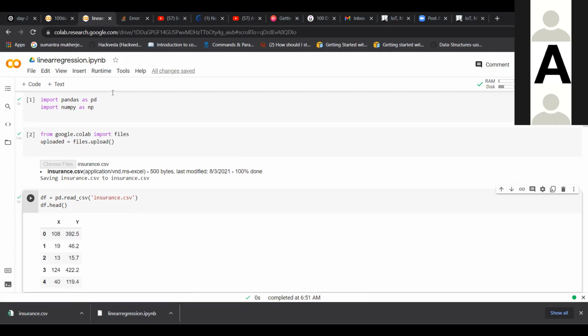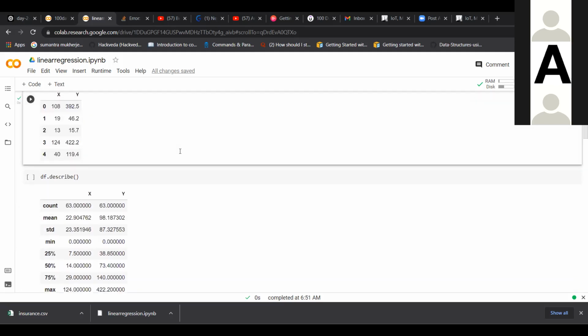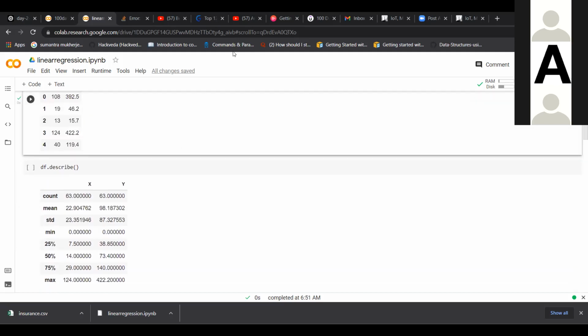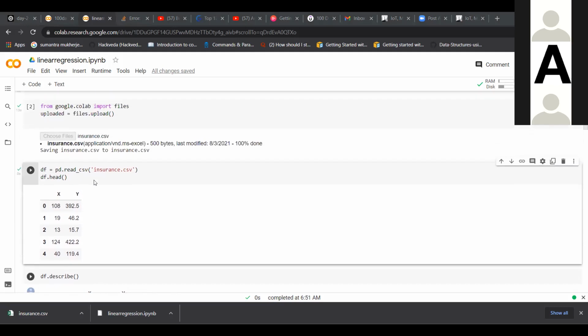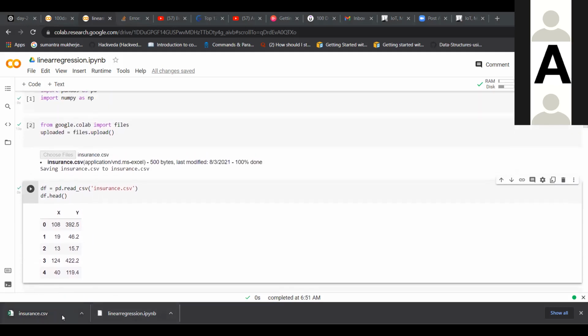I took it. Now come down. Now you can see this is your data. This is only showing you 4 rows, but you can go to the download folder and open that file. Or you just click on this insurance CSV. Do you see it at the bottom right?